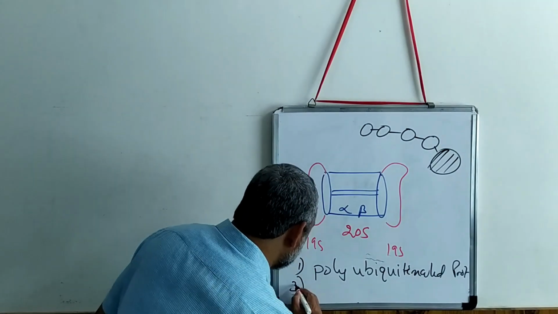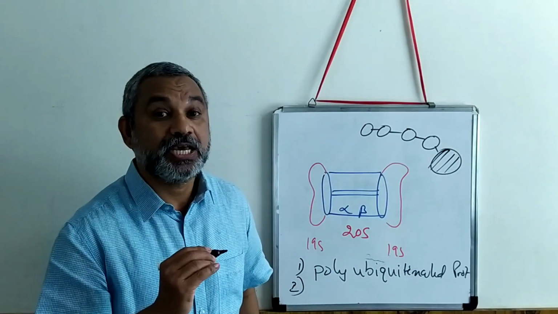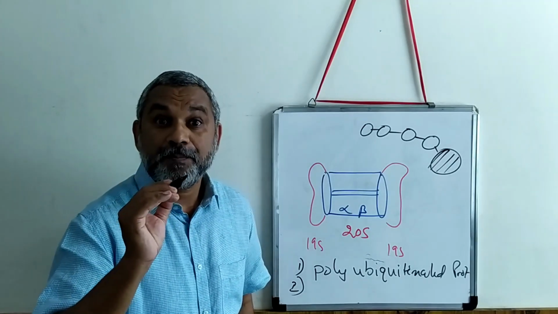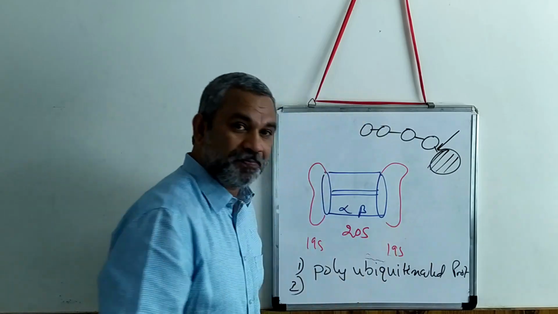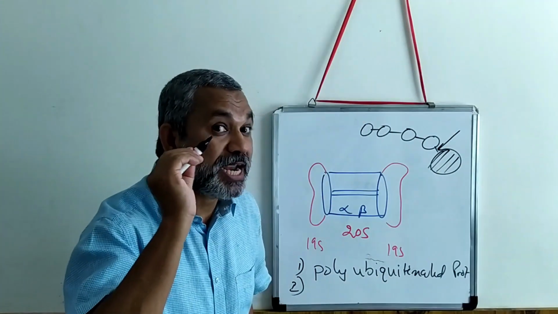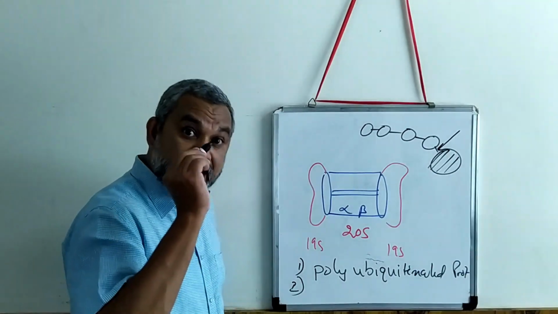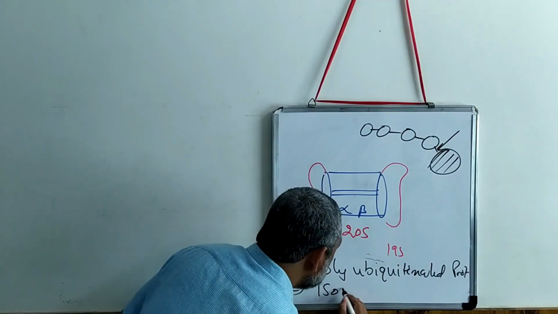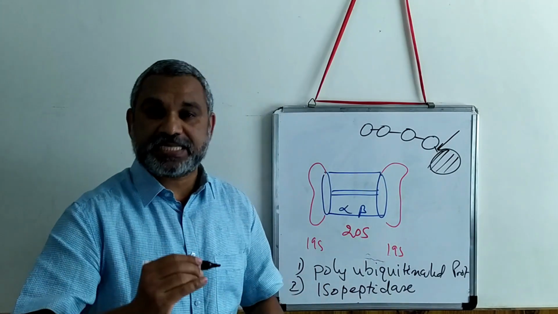The second function of this 19S subunit is to cleave this particular bond. That isopeptide bond has to be cleaved. So the 19S has an enzyme, isopeptidase.